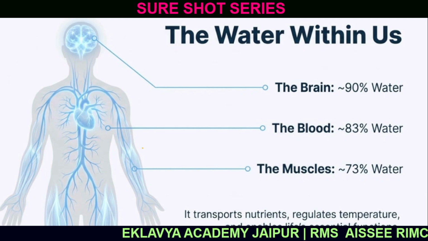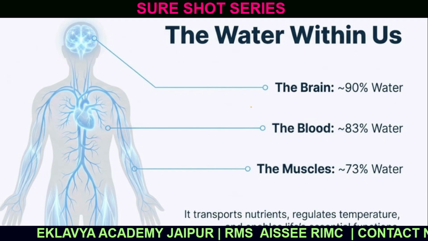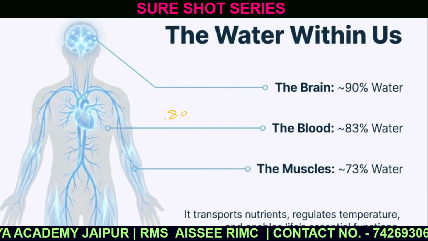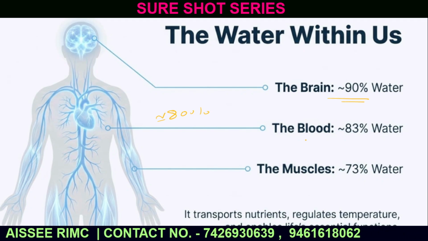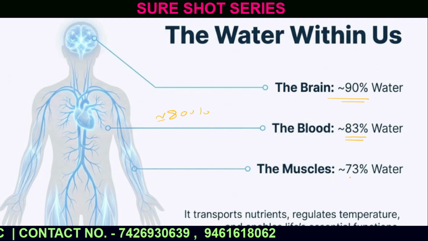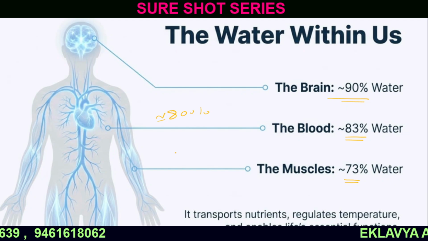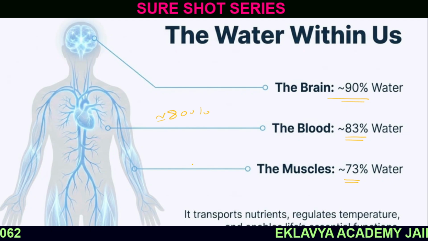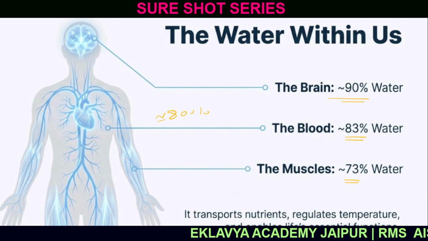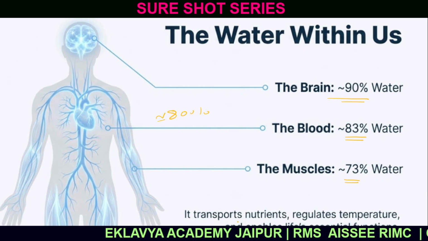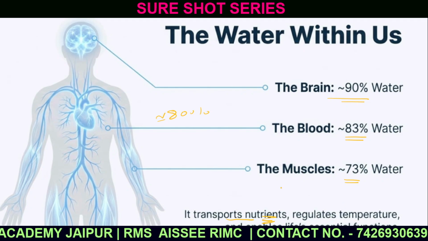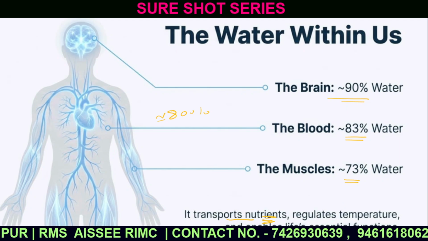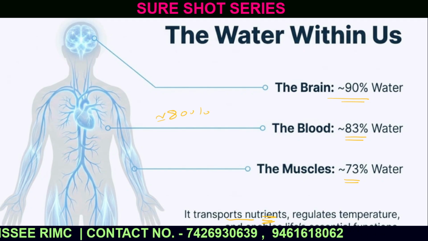When we talk about the human body, a human body is made up of approximately 80% water, in which the brain consists of 90% water, blood 83% water, and muscles 73% water. And why is water necessary for the human body? Because it helps to maintain the temperature of the body, helps the transportation of nutrients. It also enables us to perform life's functions.